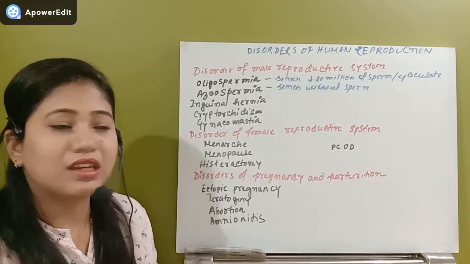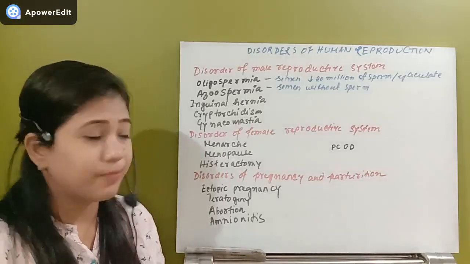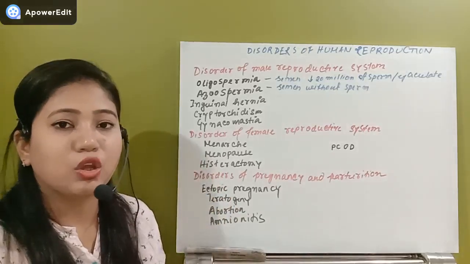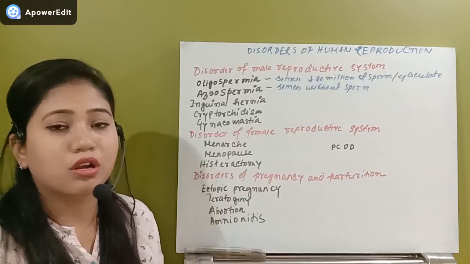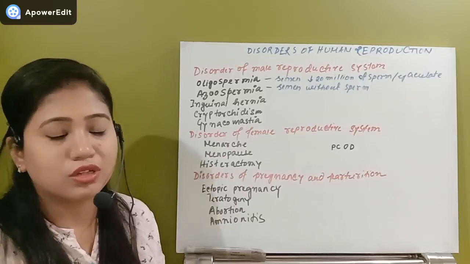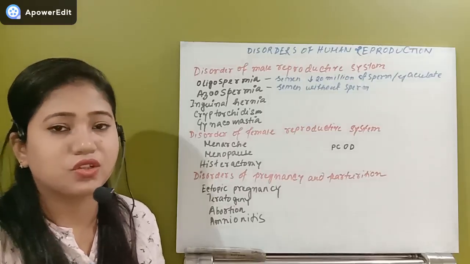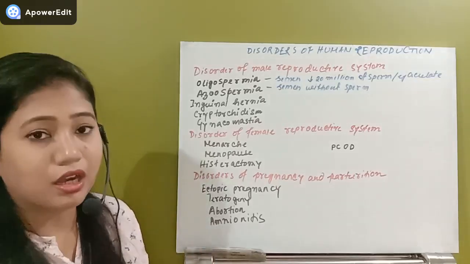So what is that condition? That condition is known as inguinal hernia, and that inguinal hernia can lead to tremendous pain in the lower abdomen, and that is generally happening in the workers who take heavy load in the factories, in the companies, or in the railway stations also. So that condition is known as the inguinal hernia.